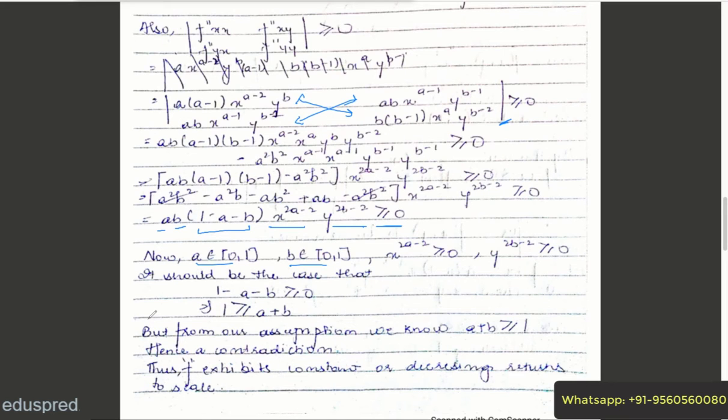But when we assume that the function has increasing returns to scale, we got the result that a plus b is greater than or equal to 1. And here we are getting that a plus b is less than or equal to 1, which is a contradiction. Thus, our initial assumption was false. Hence, your function exhibits constant or decreasing returns to scale.